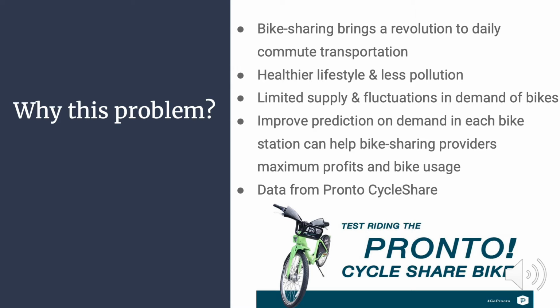These days, the increasing concern about sustainability pushes people to think more about our life in the ecological environment. As one of the results, the idea of bike sharing rises and brings a revolution to daily commute transportation, which is not only healthier but also produces less pollution. For share bike providers, the most critical problem becomes how to balance the limited supply and the fluctuating demand so that they can better determine bike distribution and maximize bike usage and profits. We use data of Pronto Cycle Share to further analyze this problem.